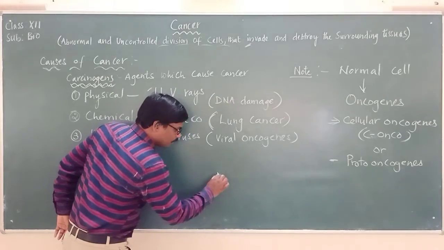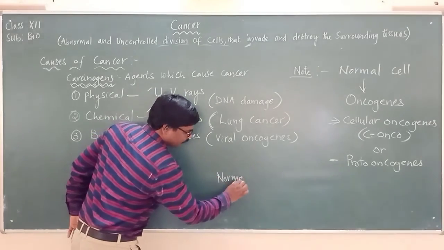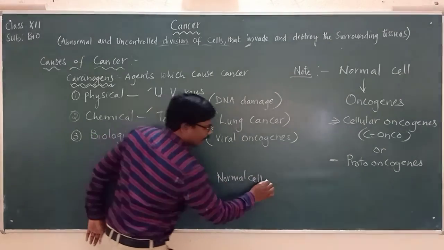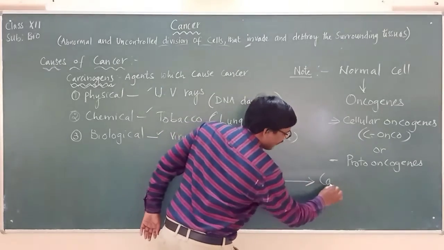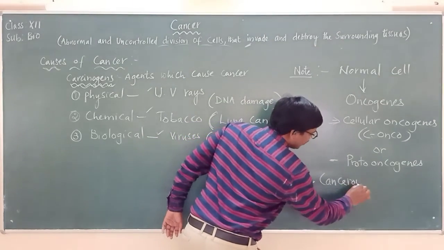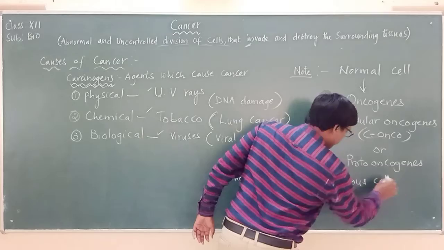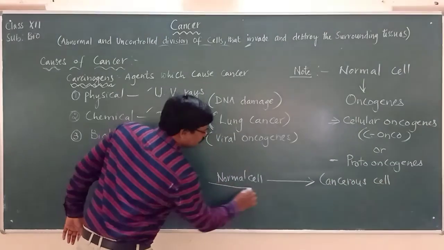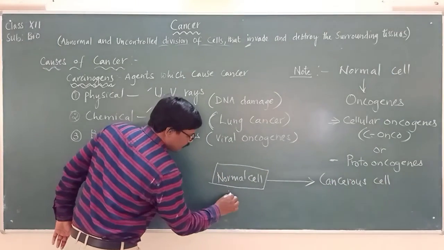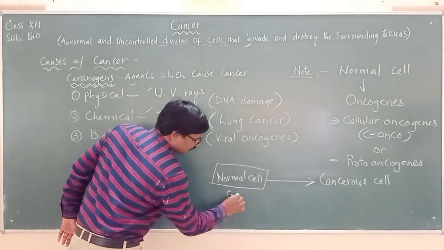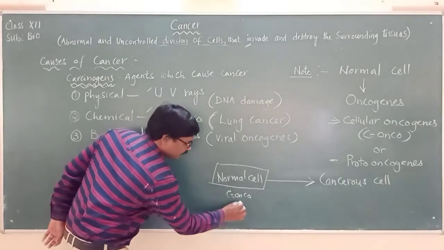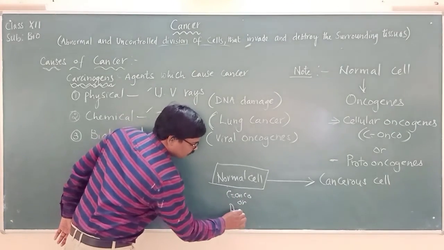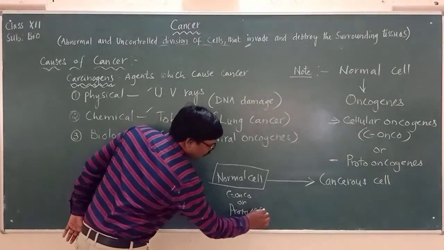So a normal cell can be transformed into what? A cancerous cell. How? It is because the normal cell has cellular oncogenes, or proto-oncogenes.